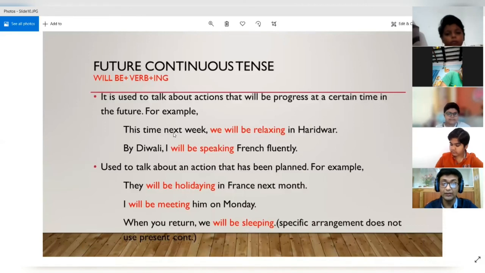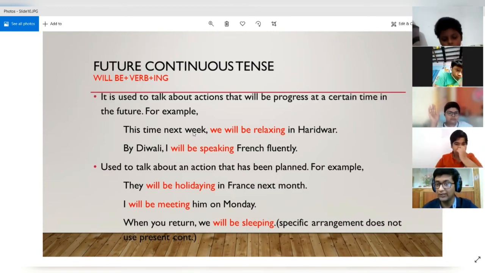For example, this time next week. So the certain time is this time next week. So it means that if it is Thursday today, then next week Thursday we are talking about, right? So this time next week, we will be relaxing in Haridwar.